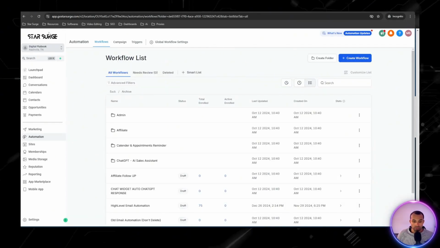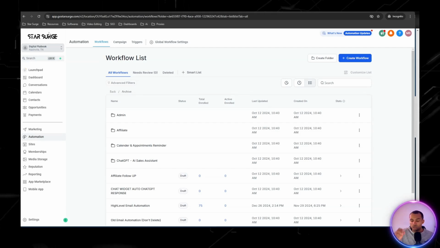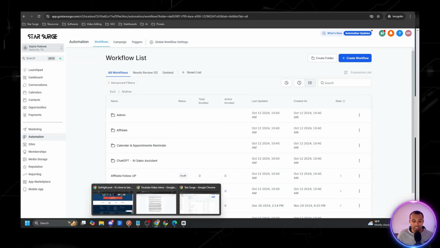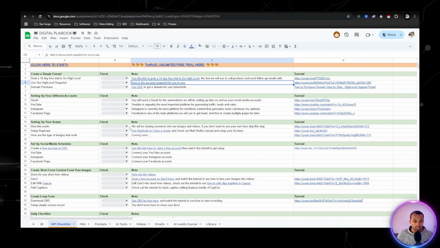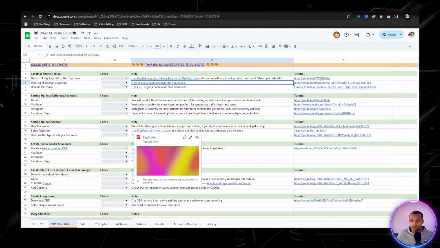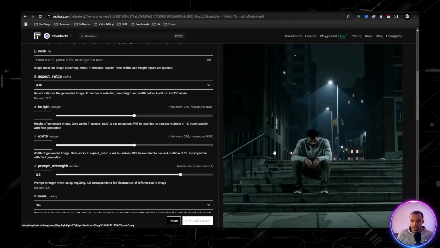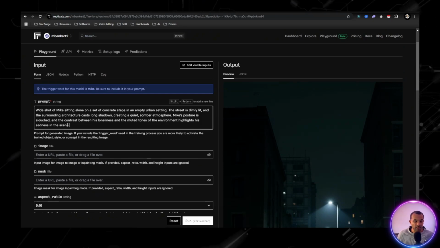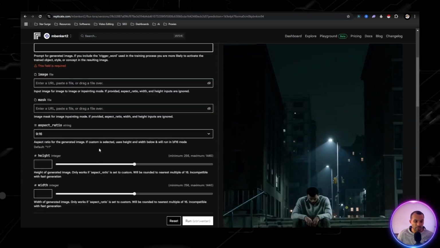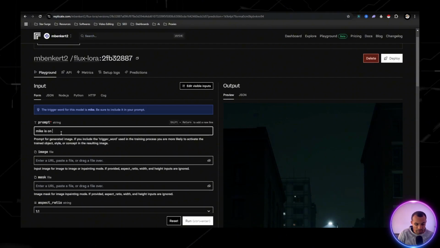Now we need to have the backend figured out, but now it's time to talk about what is the most important, which is the content. We need content because that is how you're going to get traffic to your site. There's two options that we can do with the content. We can either go with the replicate route, which I have videos over here that show you how to create your own clone. So right here, this is set up based on 20 images of my own face. So if I were to type in something, you see right here, different aspect ratios, 1:1, that is for Instagram.